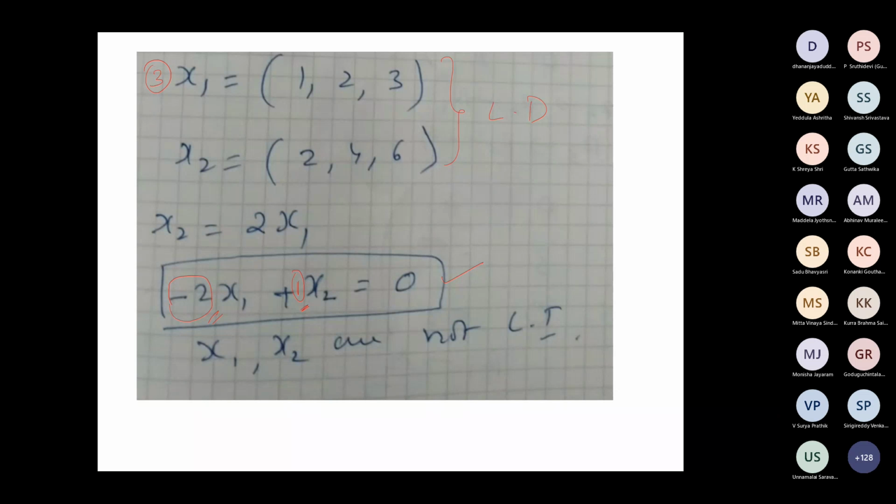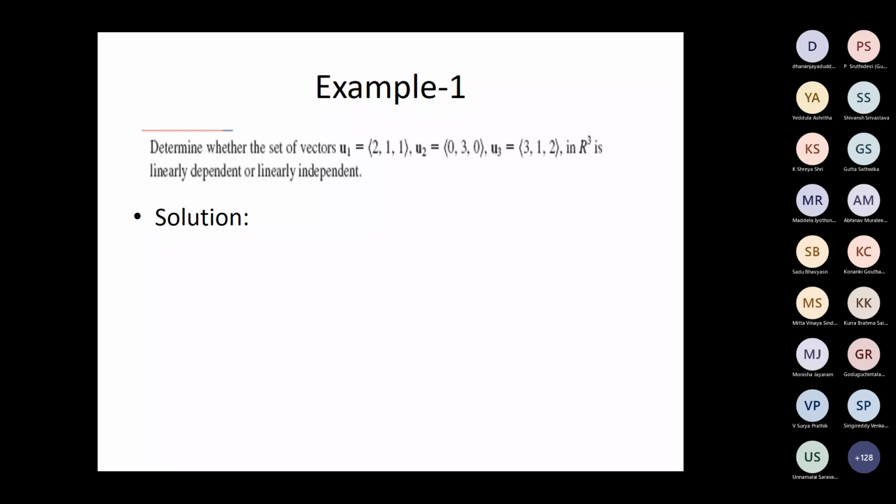So what you have to understand here is, if you want to find out whether the given vectors are linearly dependent or independent, you have to solve the given system of equations. That's the main part that you have to focus on. Of course, it is always a homogeneous system you have to solve, so it will have only the trivial solution or a non-trivial solution. That's possible.